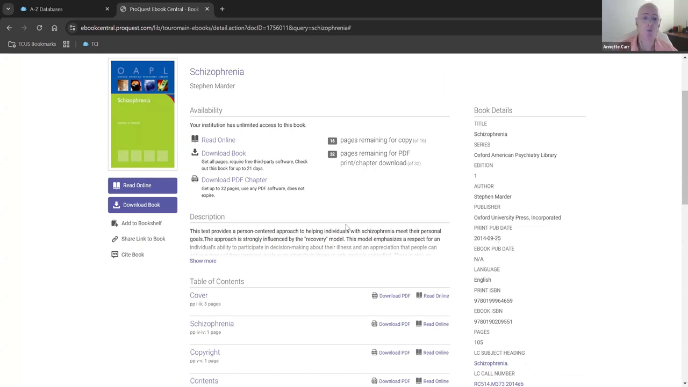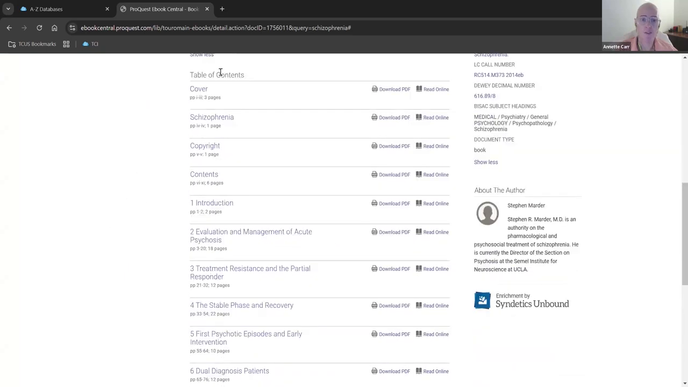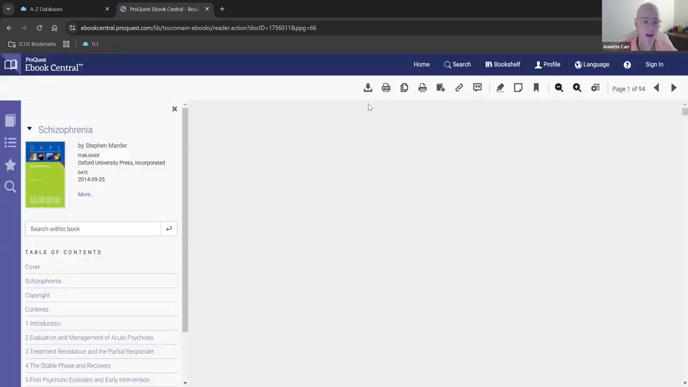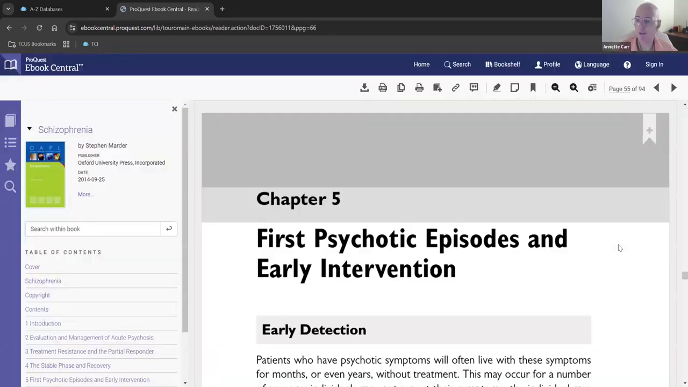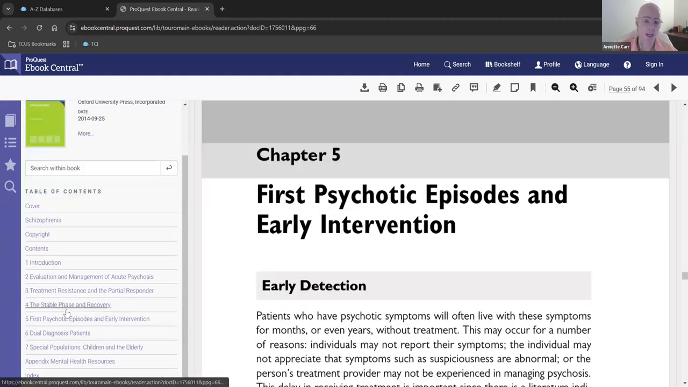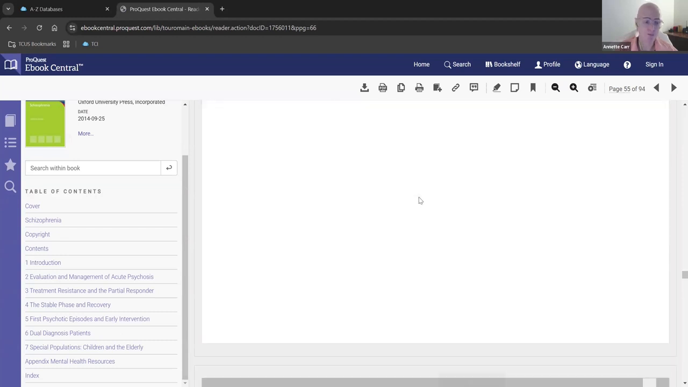Okay, that's all very nice and well, but where's the information for the book? So here under the description, which is a synopsis of the book, we have the table of contents, which opens up. And these are the various chapters, okay? So first psychotic episode, we can open that up. And if you notice here, the full text opens up, and on the left-hand side is the table of contents, okay? So we can read through chapter by chapter.